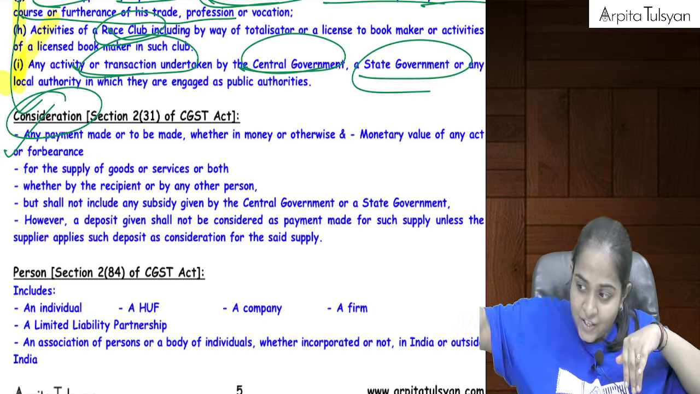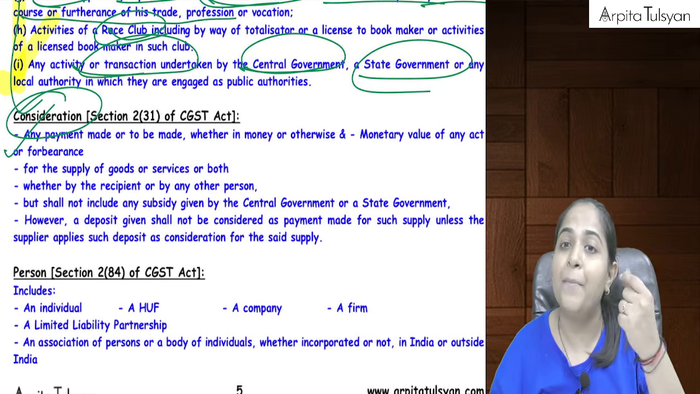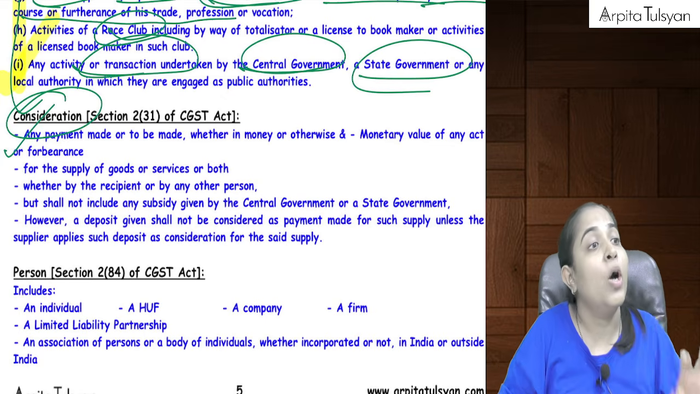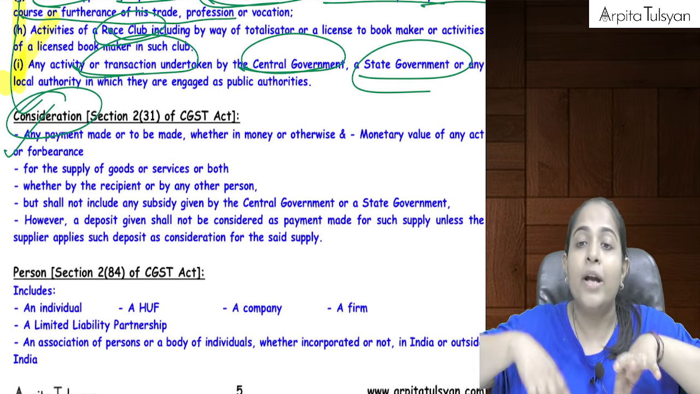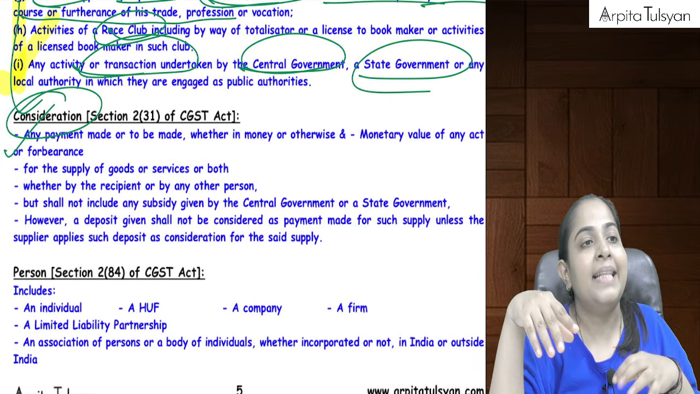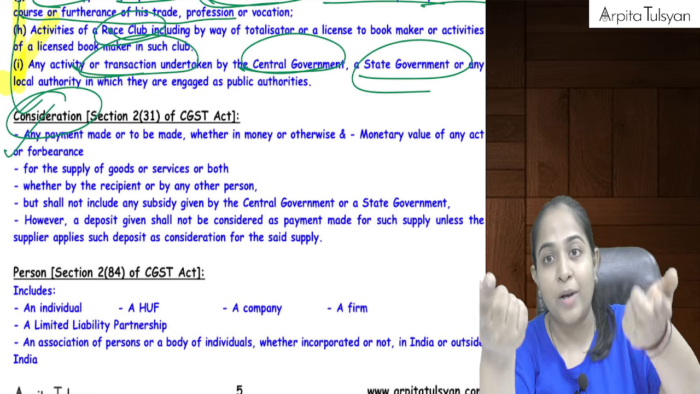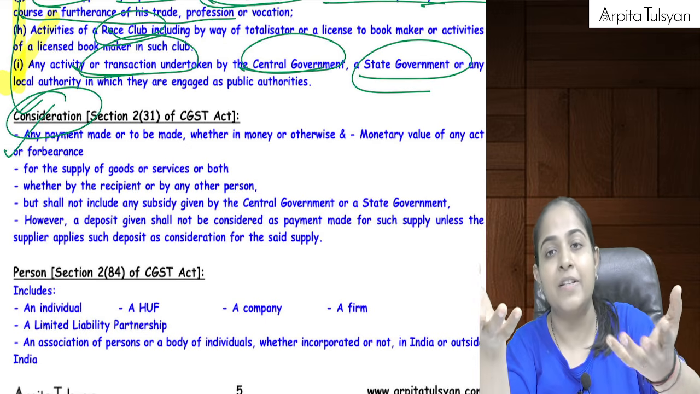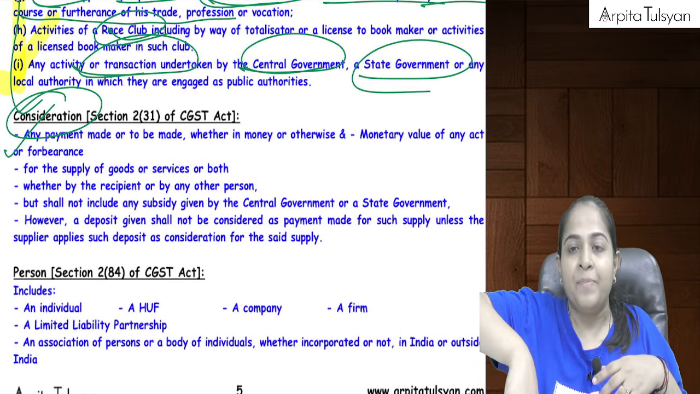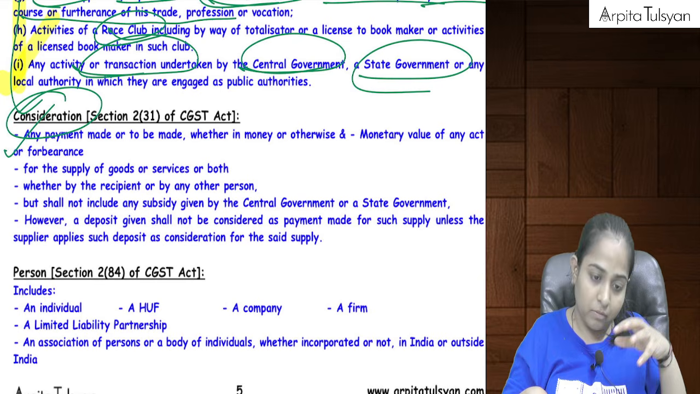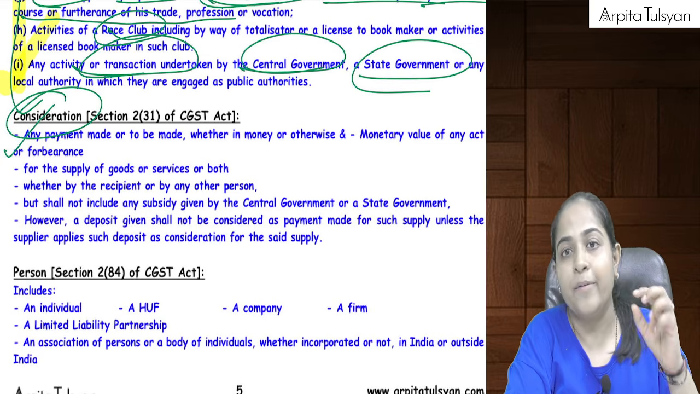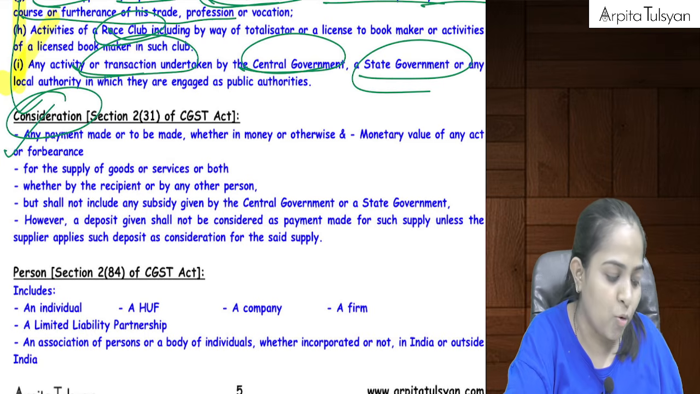So this consideration that you are giving in return to me can be a monetary consideration, or it can be a non-monetary consideration, or it can be some act also. There can be some monetary value of any act, or there can be some forbearance also. That is, I tell you that I will provide you teaching services, but in return, you have to do something or not do something. Example. I'll give you 3 to 4 examples. Please try to understand here.